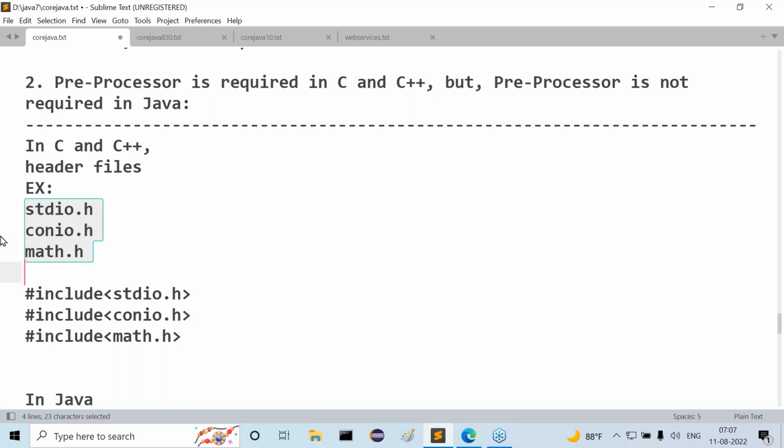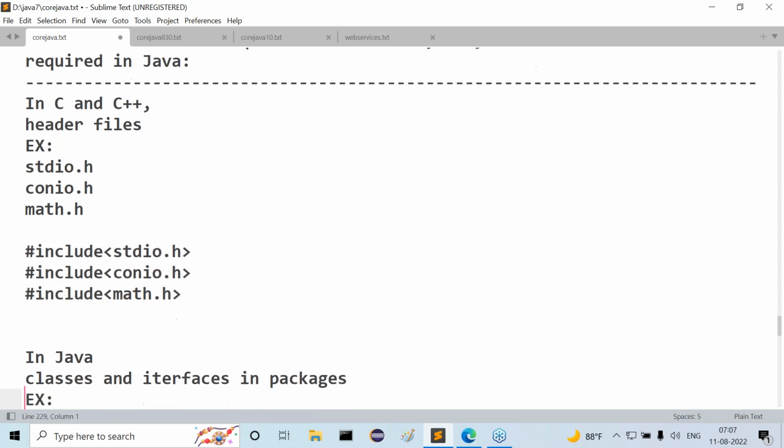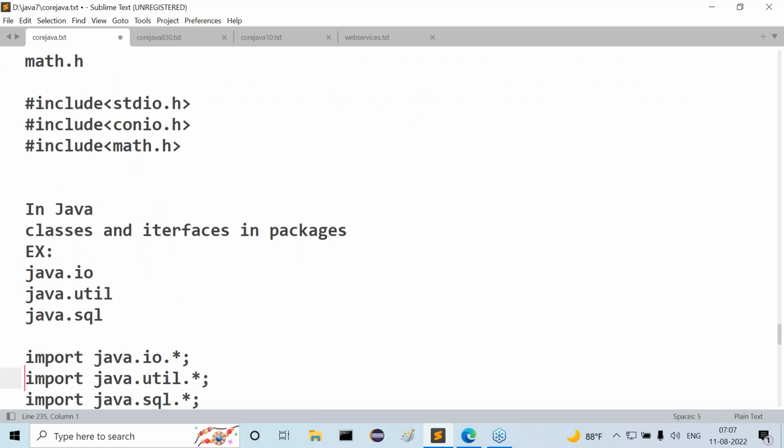To include these header files into C and C++ applications, we have to use #include statements. That is #include stdio.h, #include conio.h, #include math.h. These many things we have to use. Okay, fine. For example, I prepared a C program. Inside the C program, I have written #include statements. Then I compile the C program.